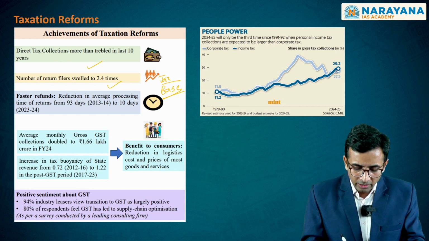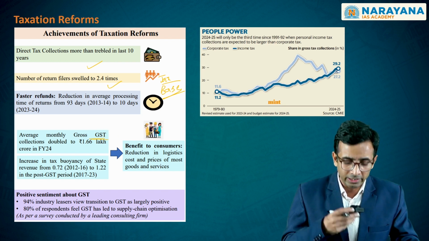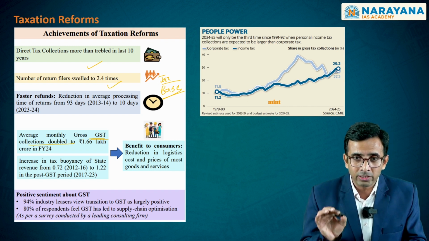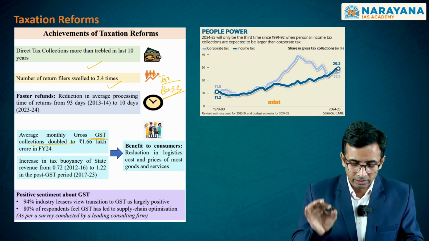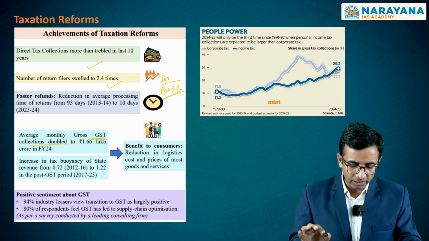On the other hand, with respect to indirect taxation, these taxes have shown a resilience wherein the monthly collections, on an average, have stood at 1.66 lakh crore in this particular financial year.